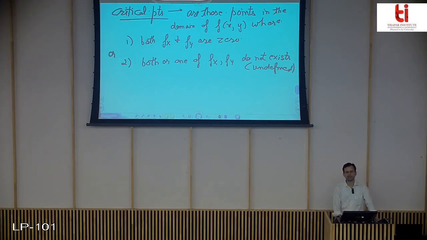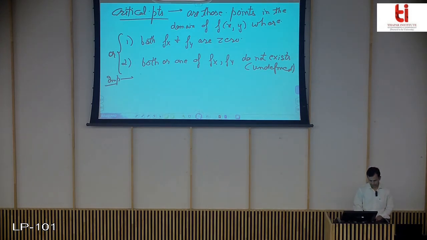Since there are two variables, you have partial derivatives. So here he says that critical points are those where either the partial derivatives are simultaneously equal to 0, or one or both partial derivatives are undefined at the given point. That point will be called a critical point. Now he says, very important, this gives you the concept of where you should look for the extreme value.